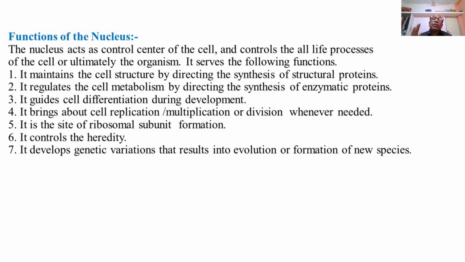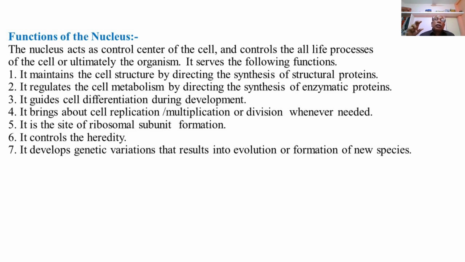During gastrulation there is a determination to form a fate map or the presumptive areas, so as to differentiate or develop into different structures, different types of tissues and organs, by the process of differentiation. So the nucleus guides cell differentiation during the development. It also brings about cell replication, multiplication or cell division whenever needed.